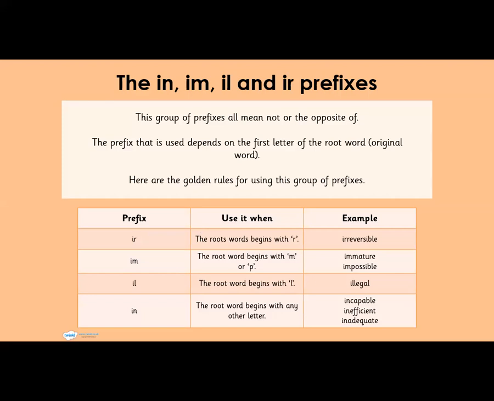So let's recap what we have explained, Dana. If the root word starts with R, so we use the prefix what? Yes, Dana. If we have a root word that starts with R, we use the prefix ir.